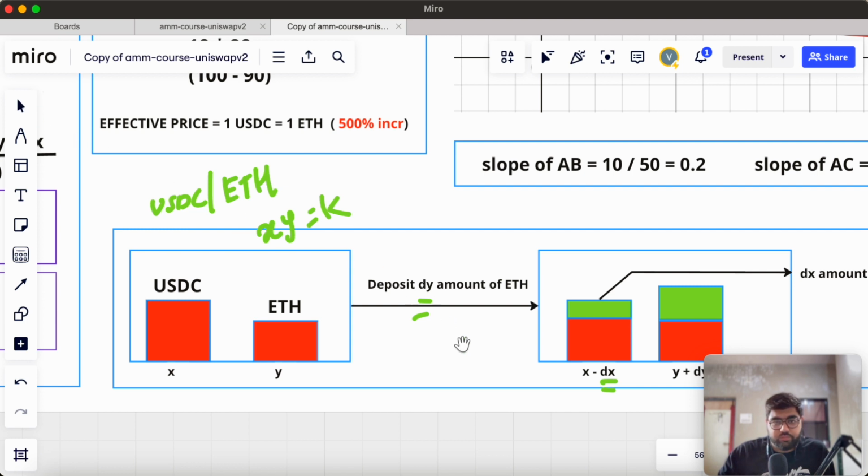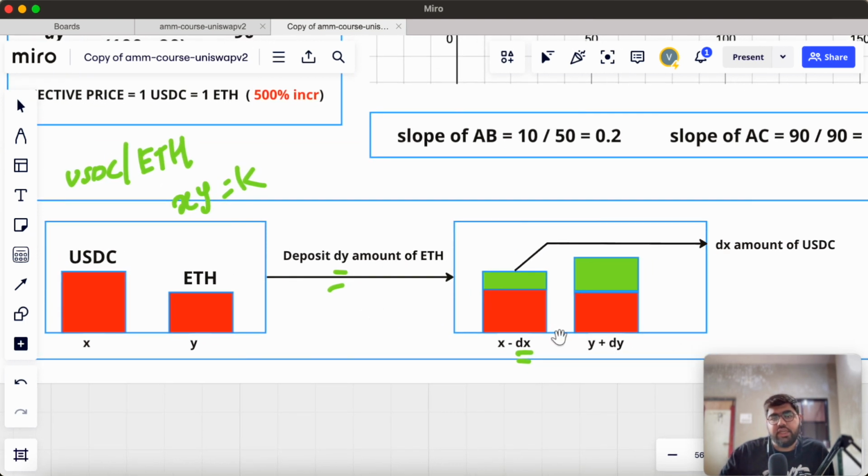After the trade, x will change to x minus dx because we got some amount of USDC when we deposited some ETH, and as we deposited dy amount of ETH, y will be updated to y plus dy. So this is the scenario after the trade.